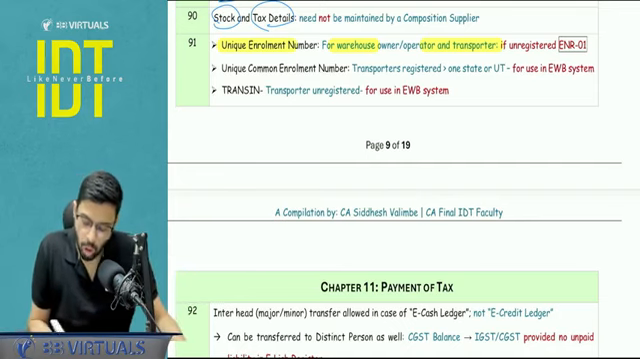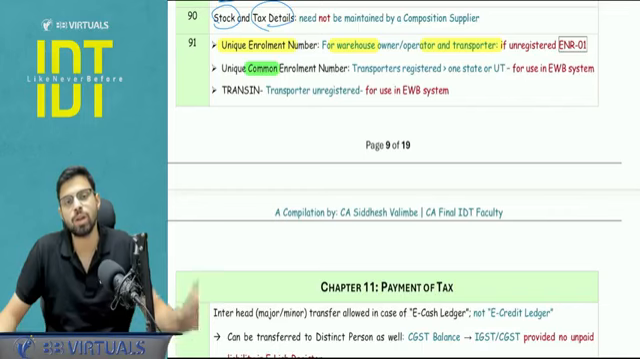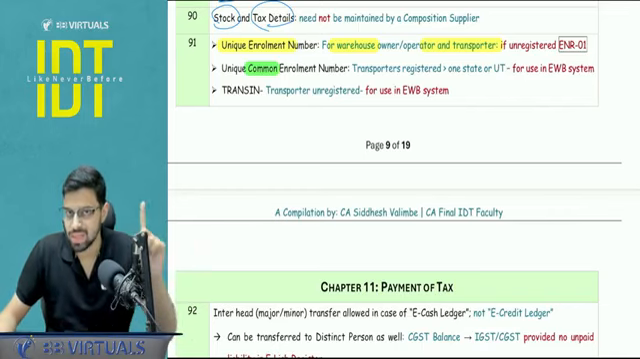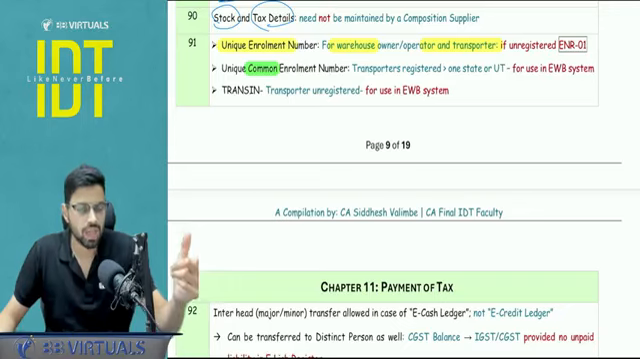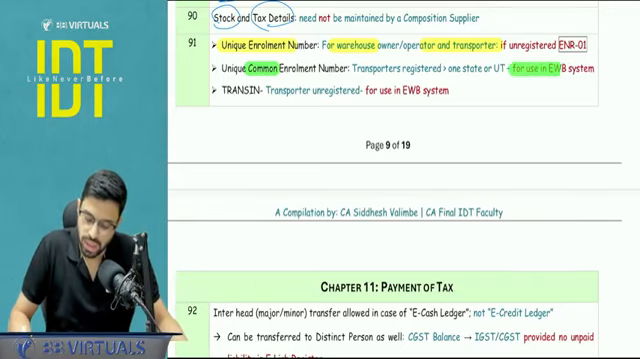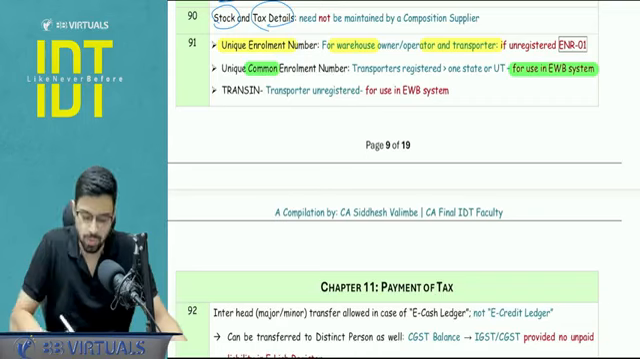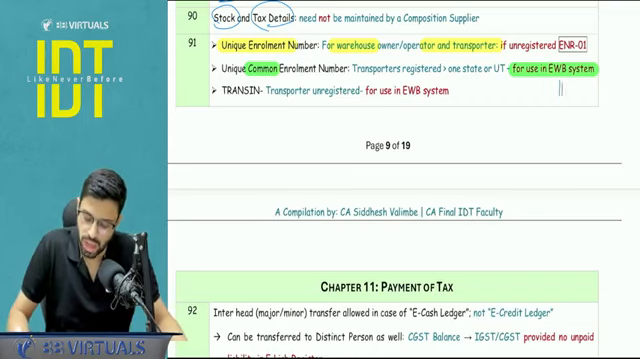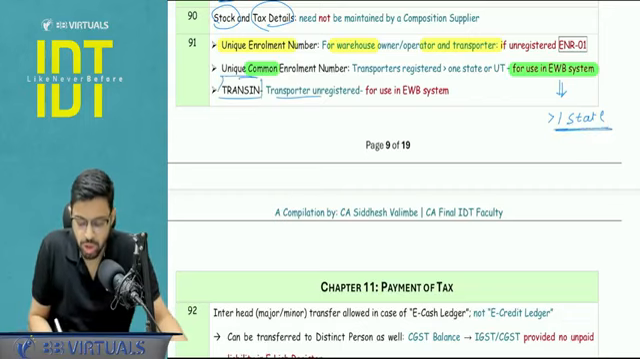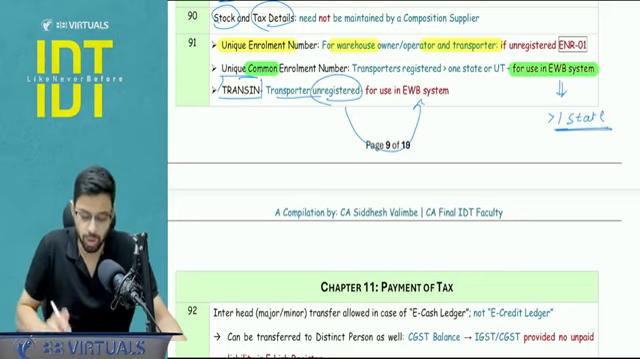Now what is the unique common enrollment number? This word common, what is this particular number? When a transporter is registered in more than one state, and for the generation of the e-way bill he wants one common number, this is the number he can obtain. So this is for e-way bill purposes for those transporters who are registered in more than one state. Is this clear? Very important. Transit number: this is for those transporters who are unregistered, again focused on the e-way bill system. These three numbers you need to pay attention to.